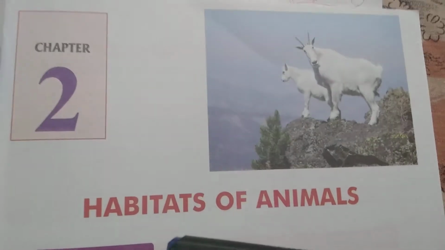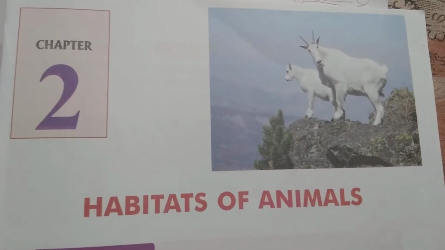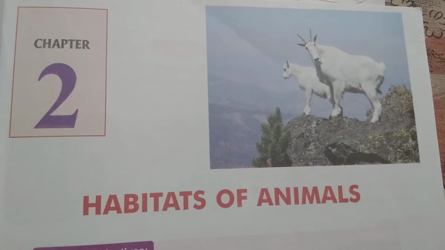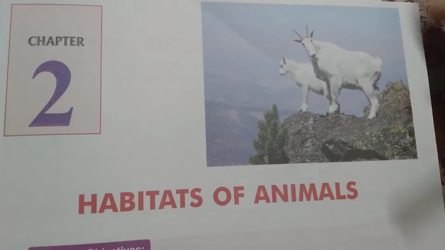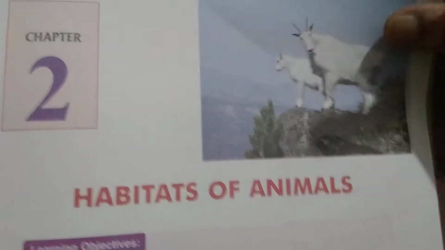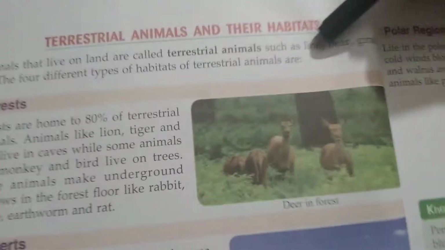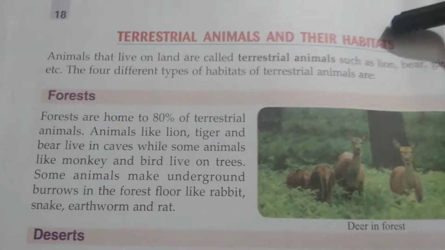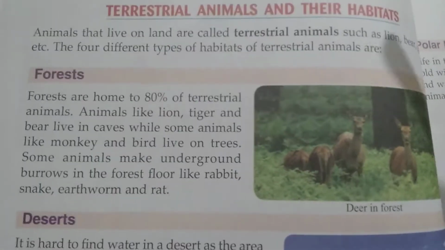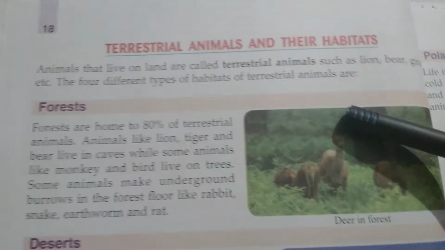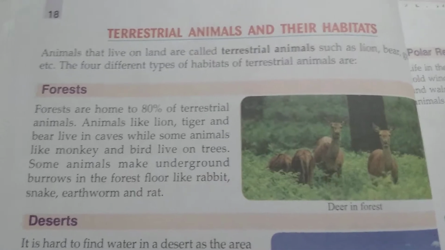Okay, so what is habitat? We already know now that different animals live in different places. A habitat is a special place where a plant or animal lives. Now through this chapter we learned about terrestrial animals and their habitats. There are four different types of habitats of terrestrial animals. These are forest, desert, mountain and polar region.